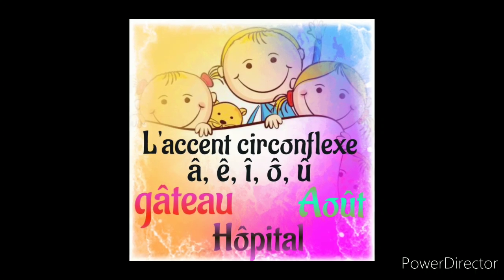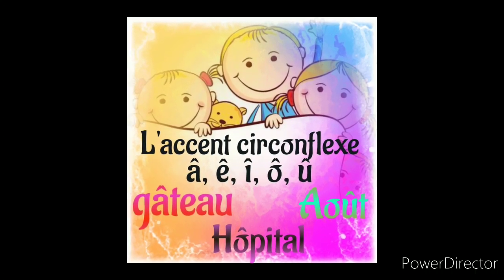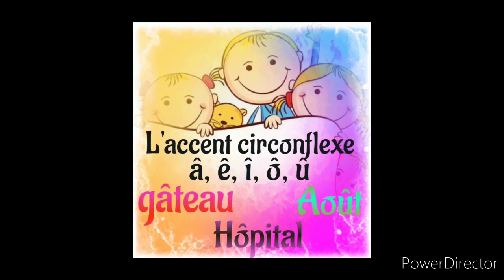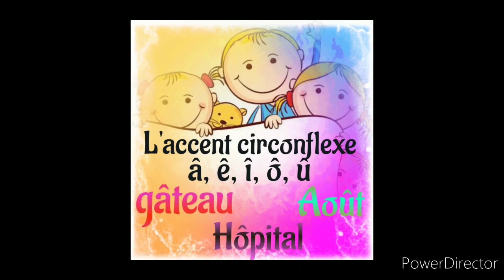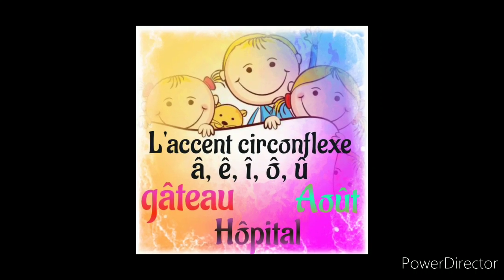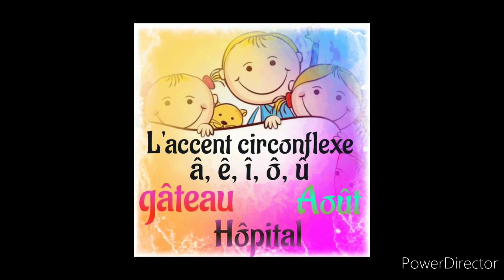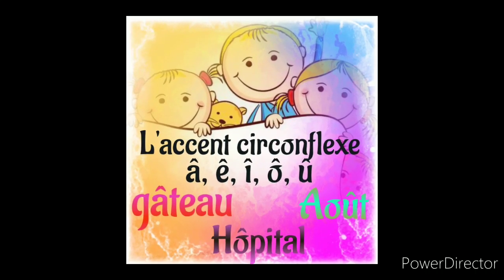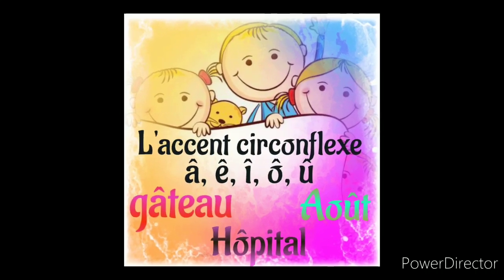You don't have a different pronunciation, but in ancient French we had an S before or after these vowels. In New French they have omitted that S, so it is marked with accent circonflexe.